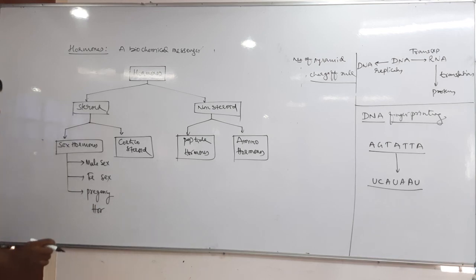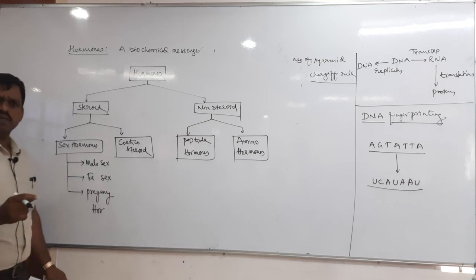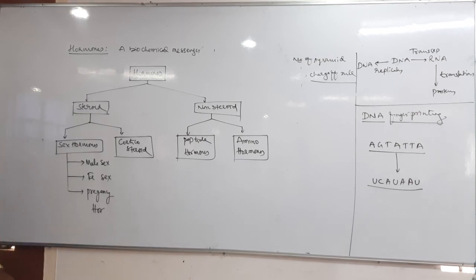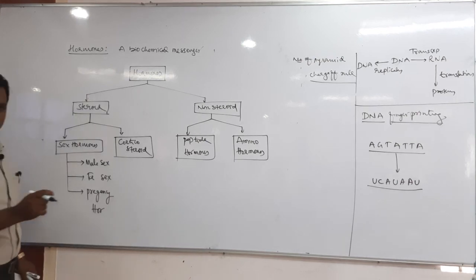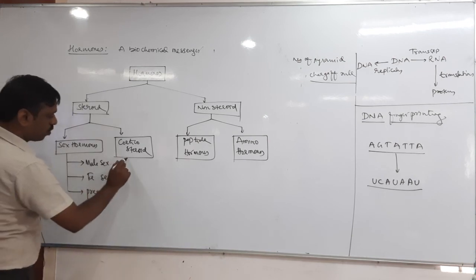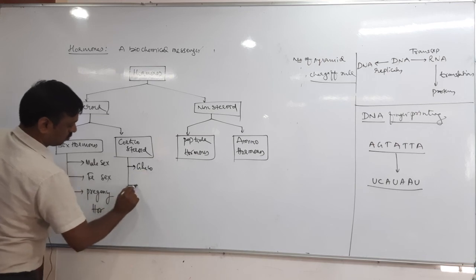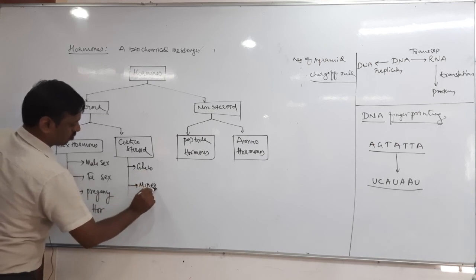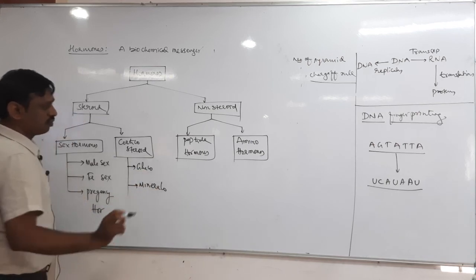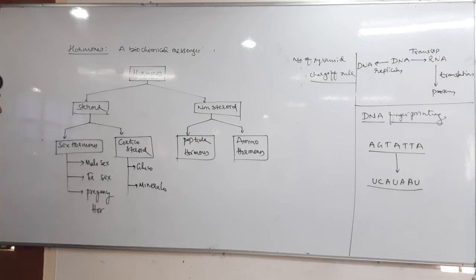The next is corticosteroids. There are glucocorticoids and mineralocorticoids.